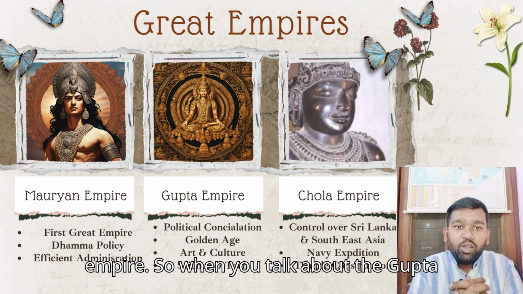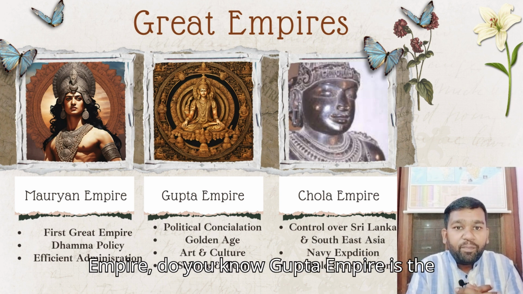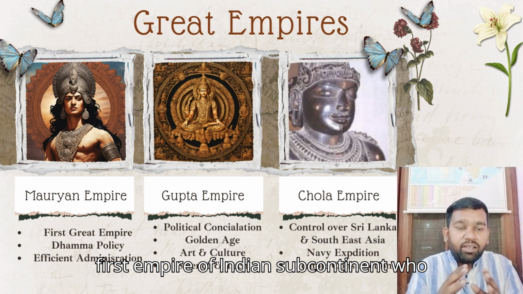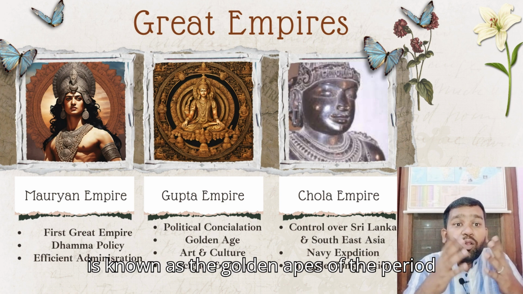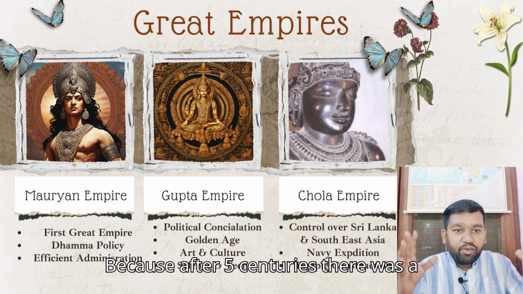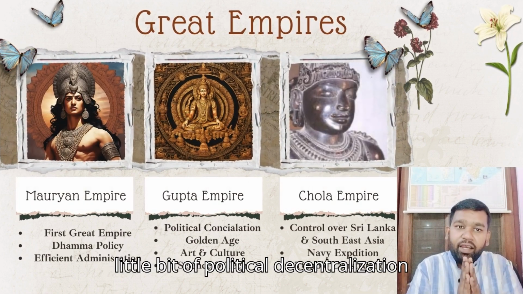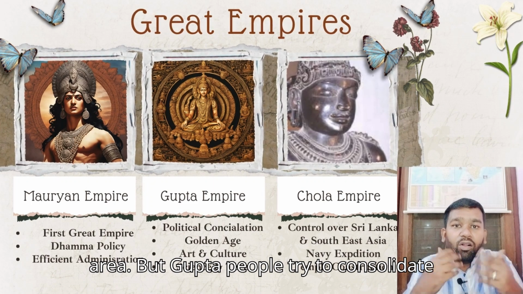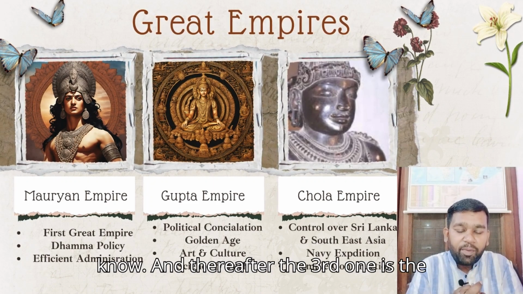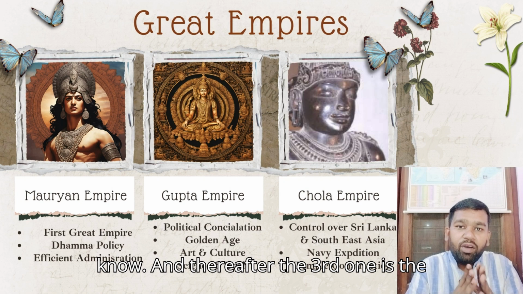When you talk about the Gupta Empire, do you know the Gupta Empire is the first empire of the Indian subcontinent known as the golden age? After the 5th century there was some political decentralization in India, but the Guptas tried to consolidate the empire, and this is what we know. And thereafter the third one is the Chola Empire.